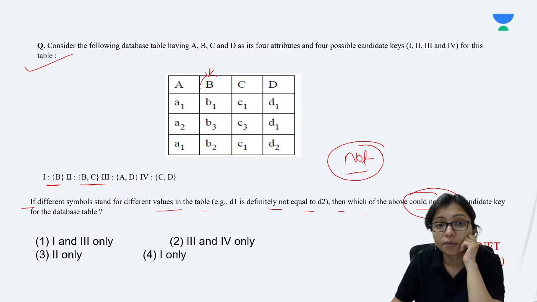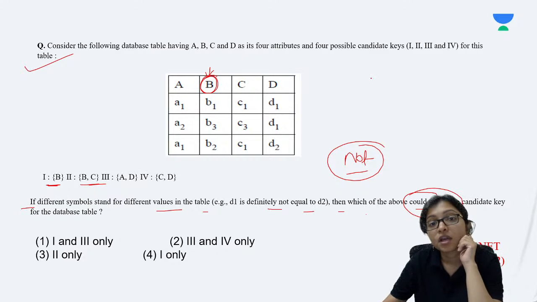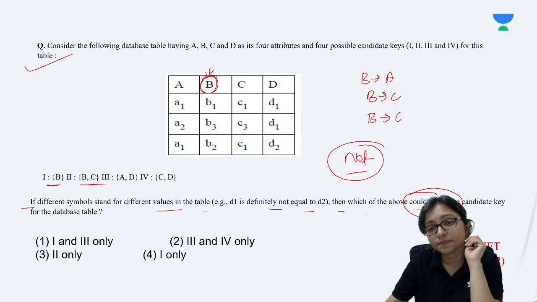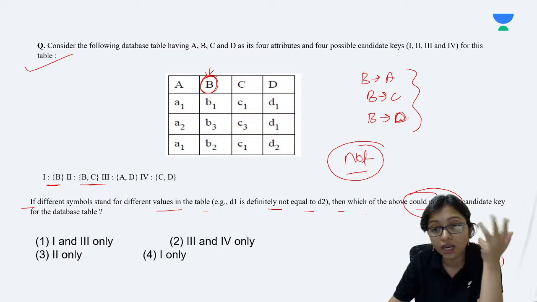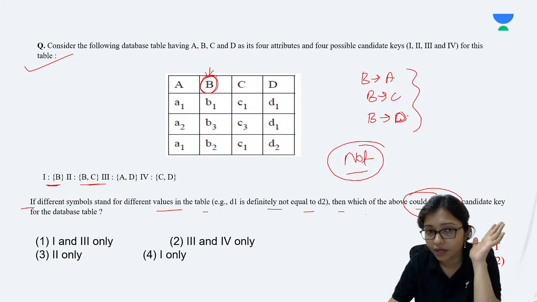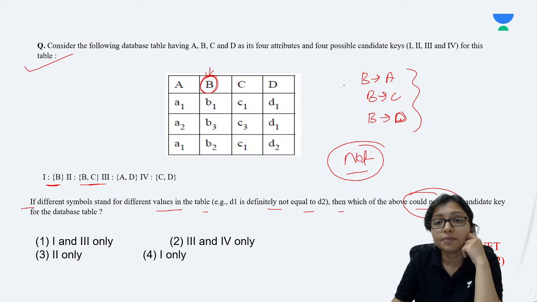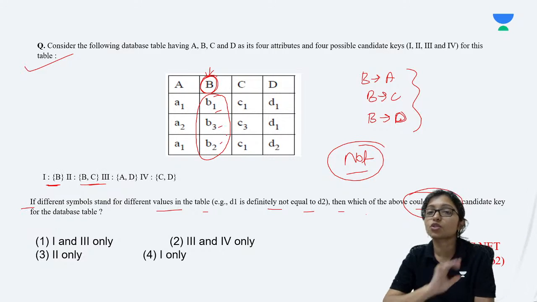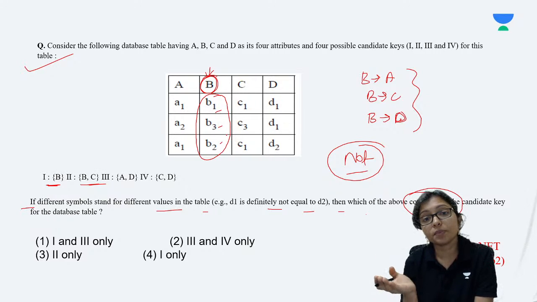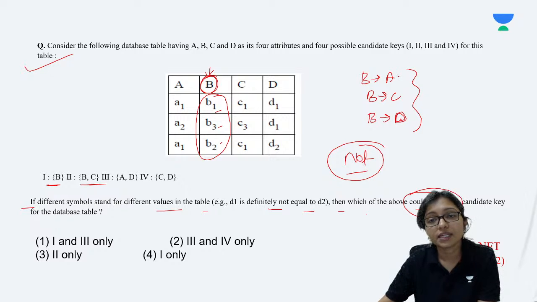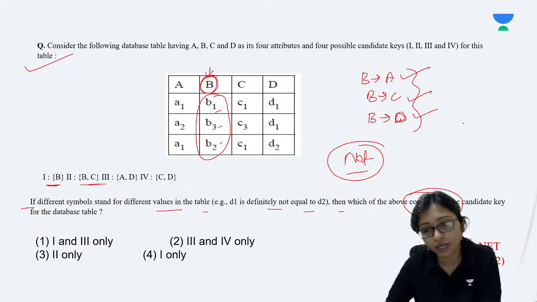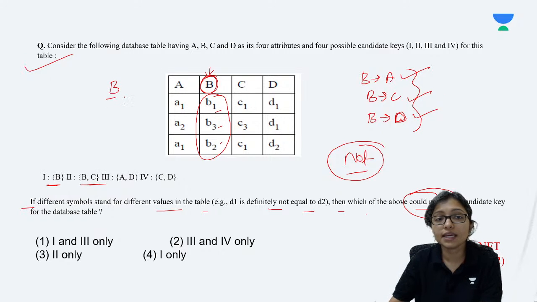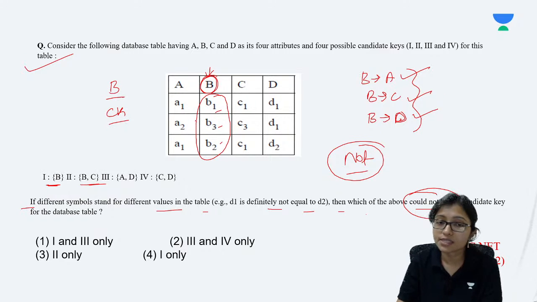How to check it? From B, you have to check like this: B implies A, B implies C, and B implies D. Is it holding or not? If these all are holding, then B can be a candidate key. See B implies A: all the values are different, there is no repetition in B. On the left hand side, B1, B3, B2, there is no repetition. As there is no repetition, this is correct, this is correct, this is also correct. Means definitely B is my candidate key.